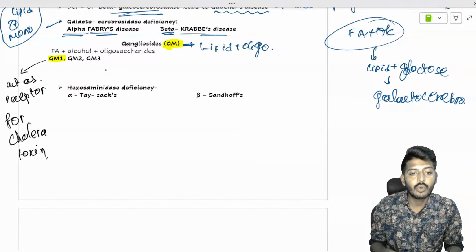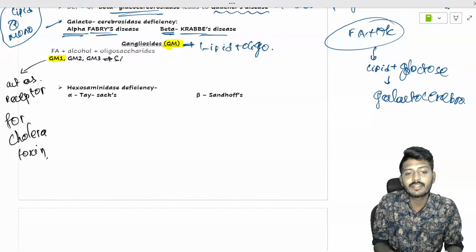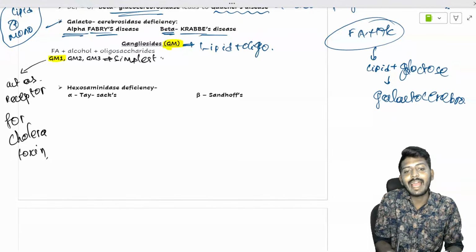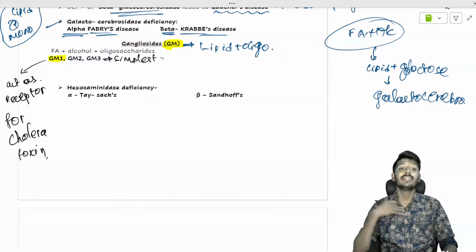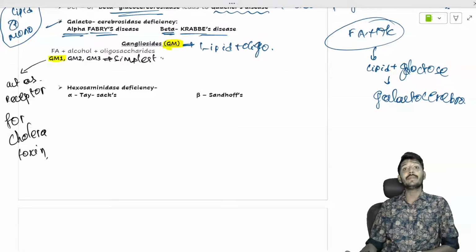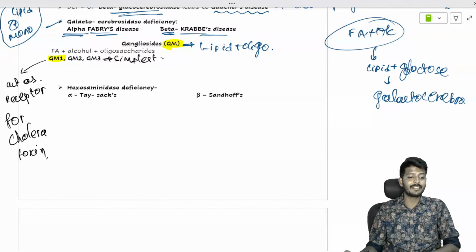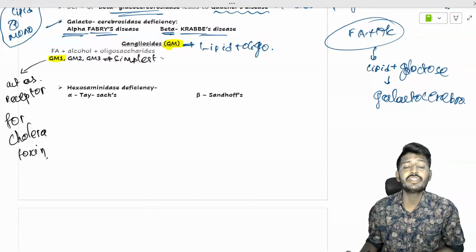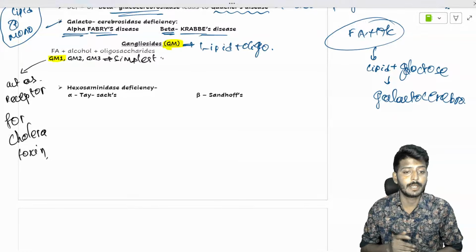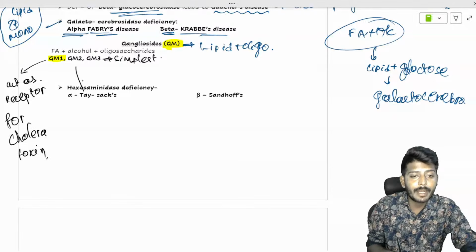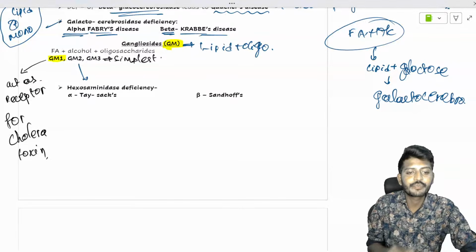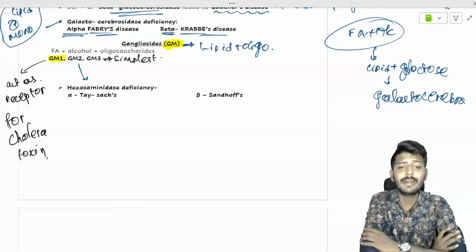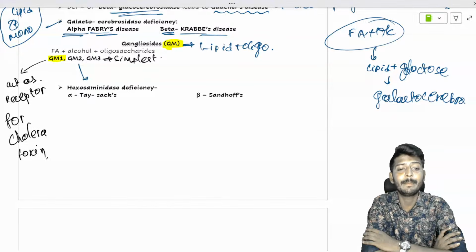GM3 is considered to be the simplest ganglioside. Now, this is just for general knowledge: these gangliosides are used and tried in clinical research for the treatment of many types of cancers, but as such there is no established commonly used treatment, so you don't have to worry about it. GM2 is metabolized by an enzyme called hexosaminidase. Hexosaminidase has two isoenzymes, alpha subtype and beta subtype.